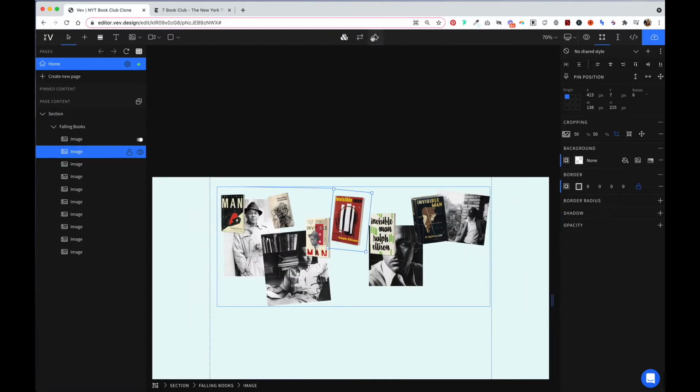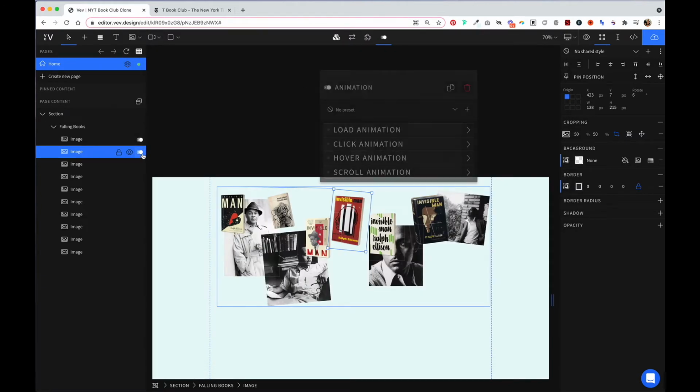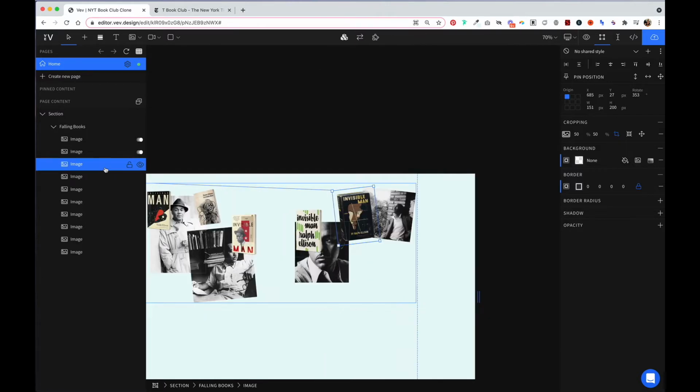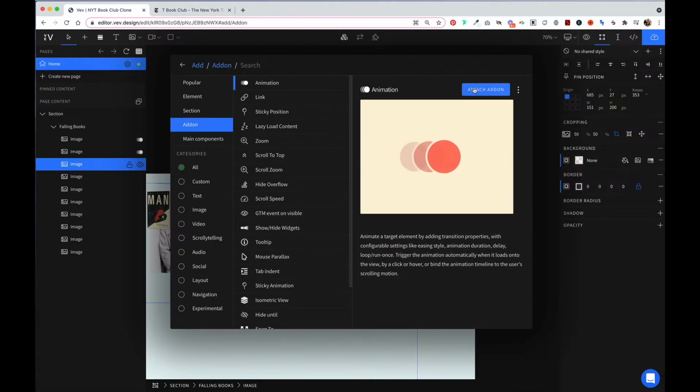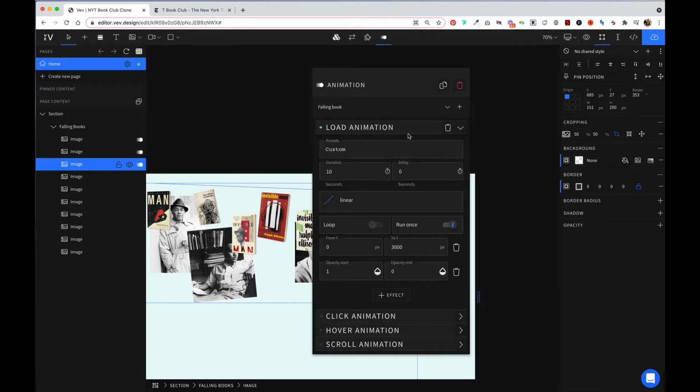Now we have to go through and add on that animation to each image. So we'll select our preset, and I'm going to add a 1-second delay to this one. Two-second delay here. The reason why I'm not updating the preset is because if I update it, it will update the delay across all of them, and I want different staggered delays.